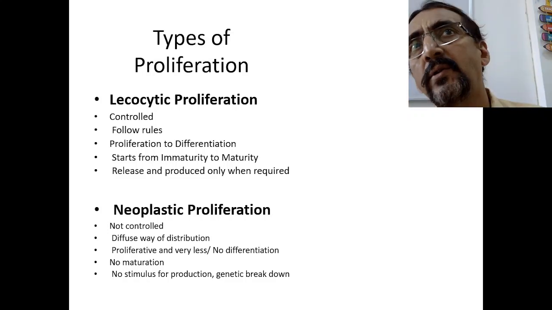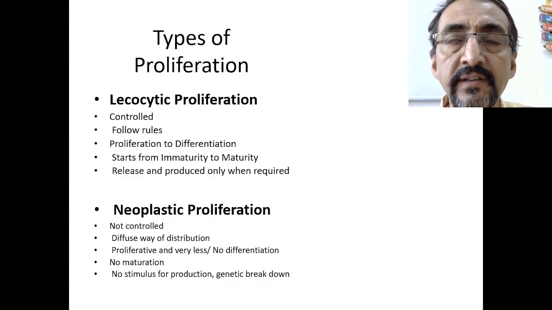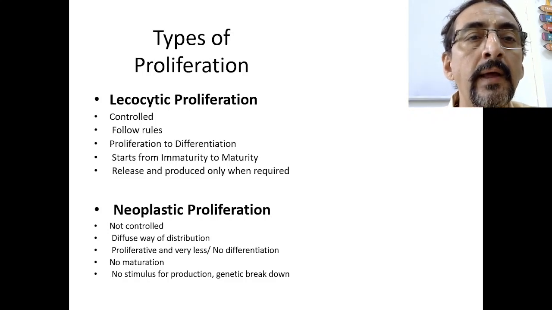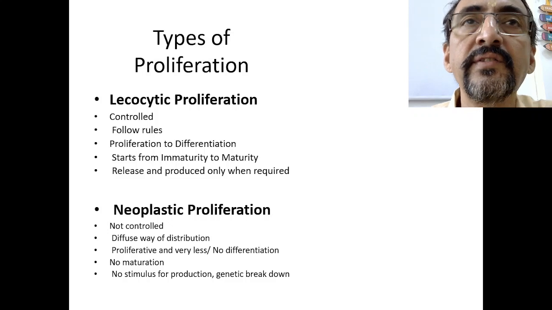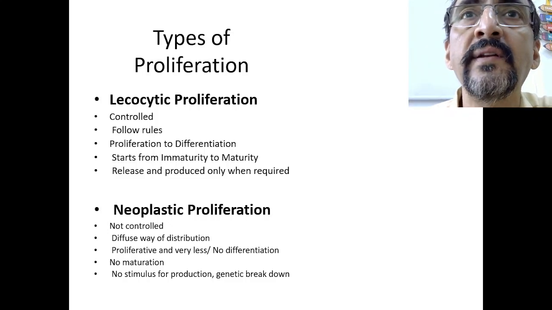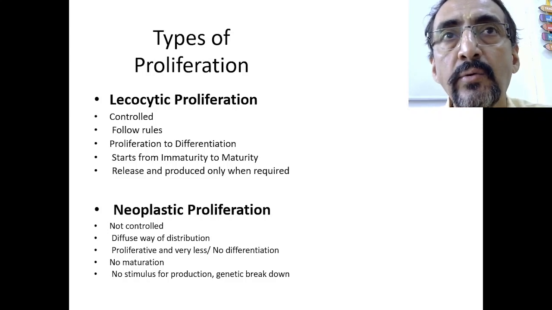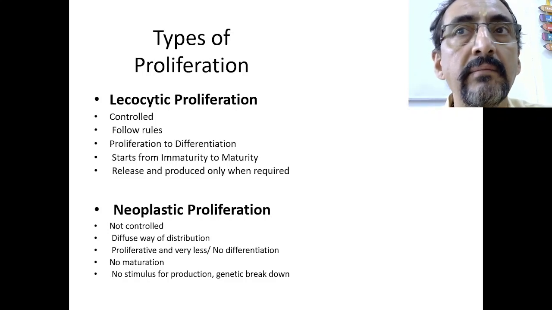But when we talk about neoplastic proliferation, this is different from leukocytic proliferation. What is the difference? Neoplastic proliferation is not controlled. Controlled in the sense that cell division has its own time, and as I told, it is a gene mediated process.